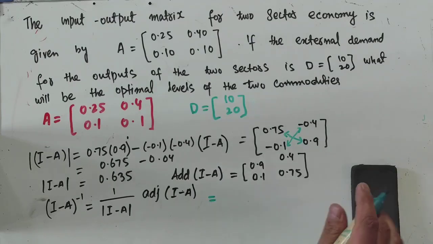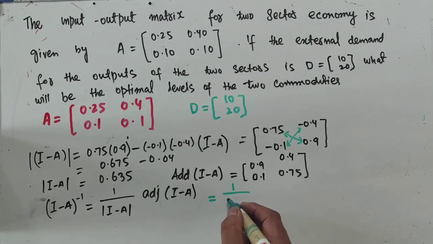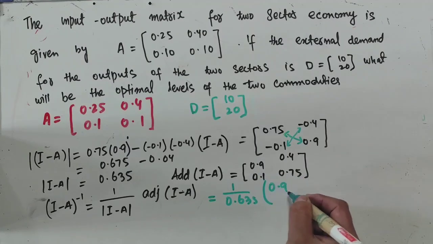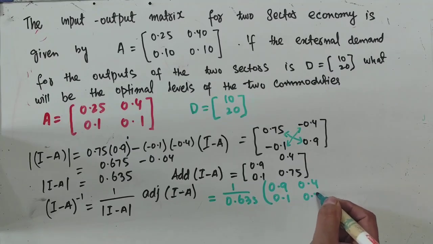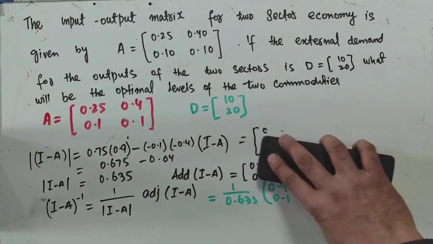So can we write it like this? So the determinant is 1 divided by 0.635 times this: 0.9, 0.4, 0.1, 0.75. Okay. Now let me rub this out.